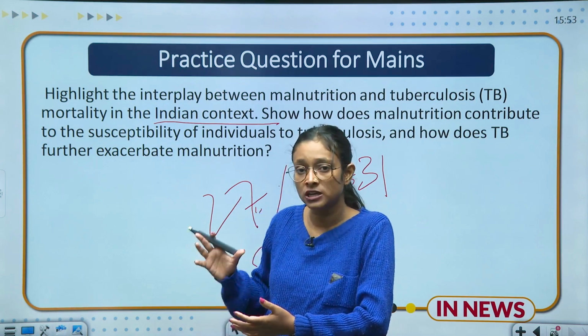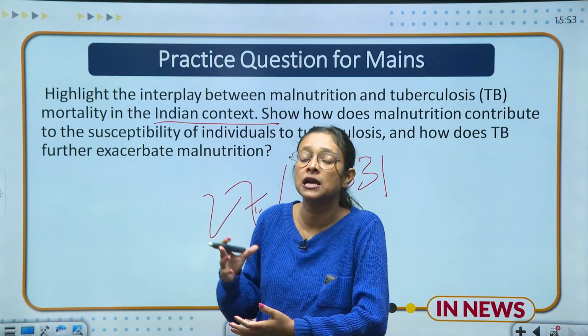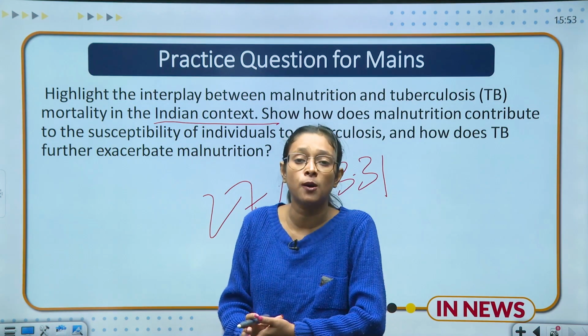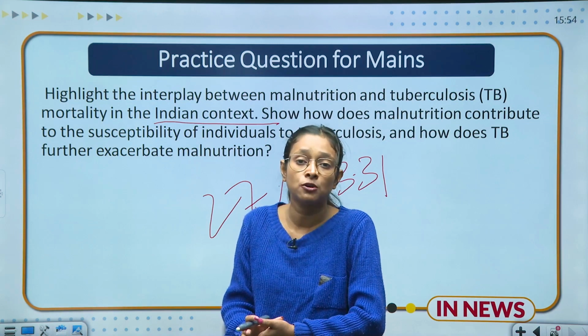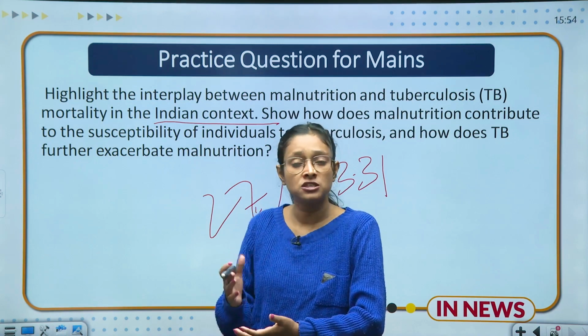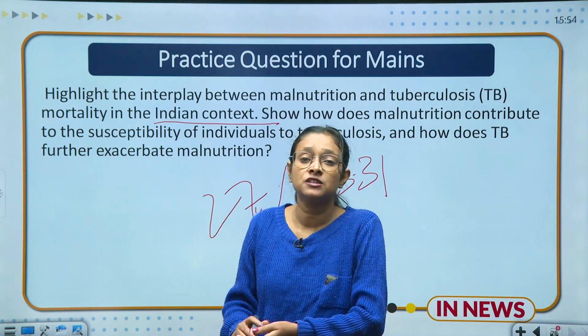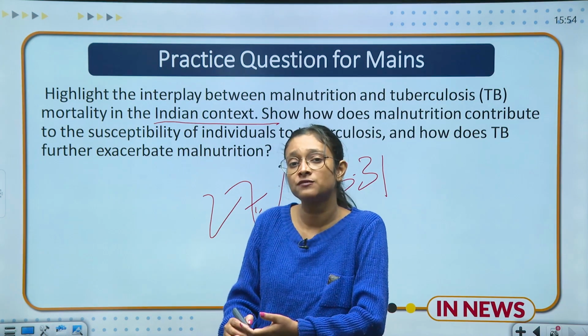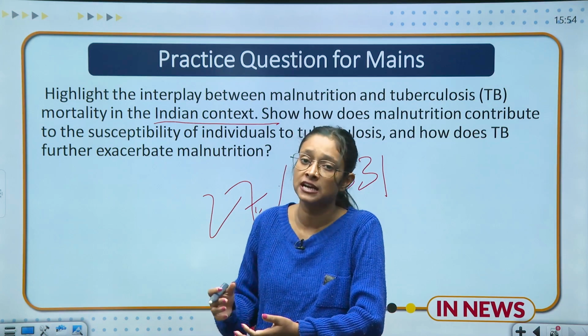You have to show the correlation that it is because of malnutrition. We accept that we have a large young population but they are malnourished, and because of that their immune system is very weak, they have oxygen issues, and because of that they are getting so many diseases.